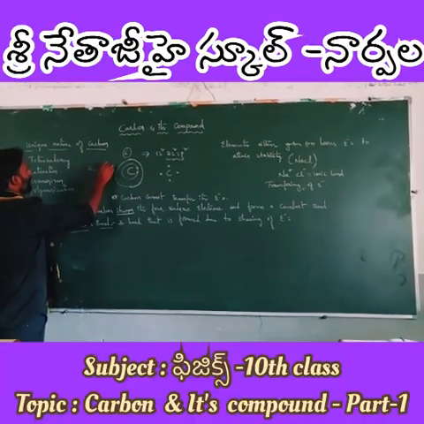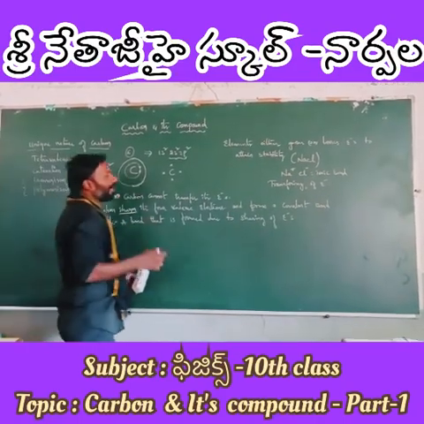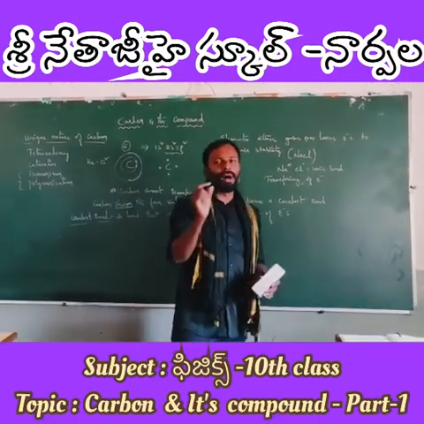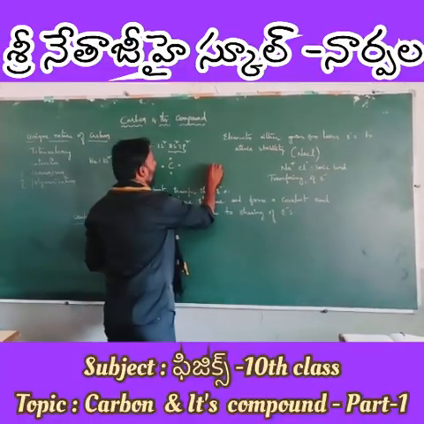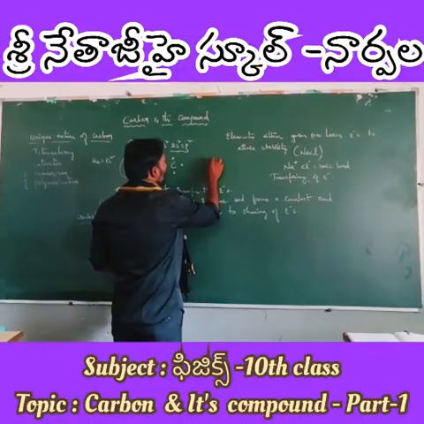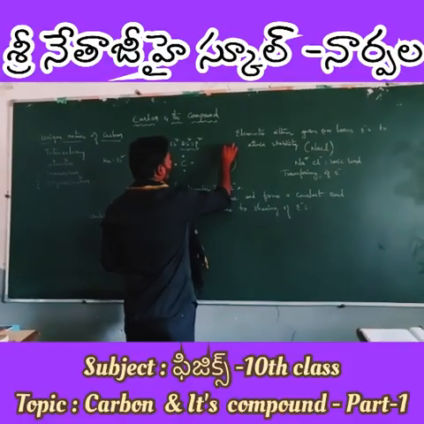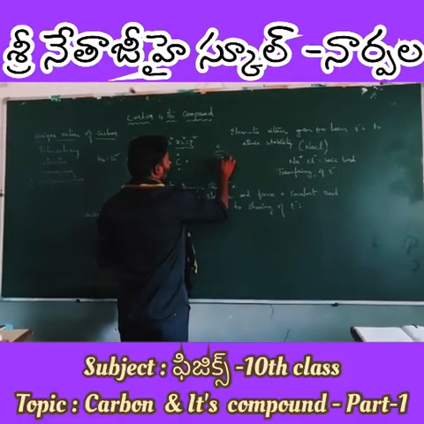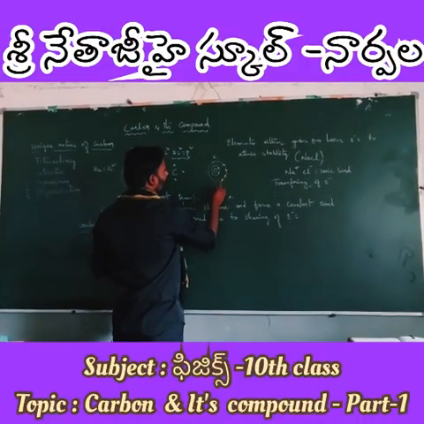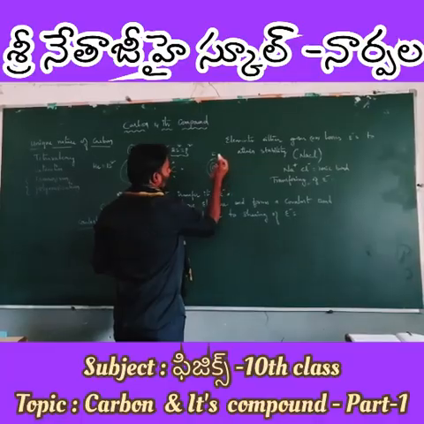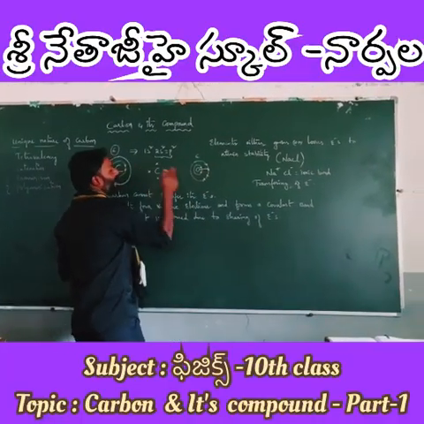He configuration is 1s2. But you know very well carbon is a small element. Small element means inside the atom, as I have already shown, the distance between the nucleus and the outermost shell is very small, which means the nucleus holds the electrons tightly.